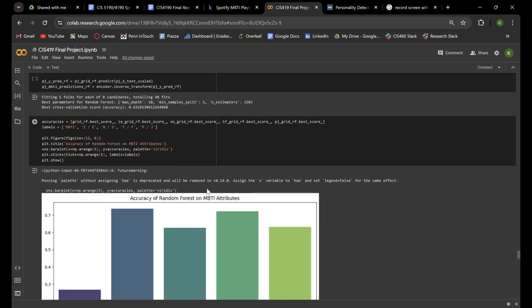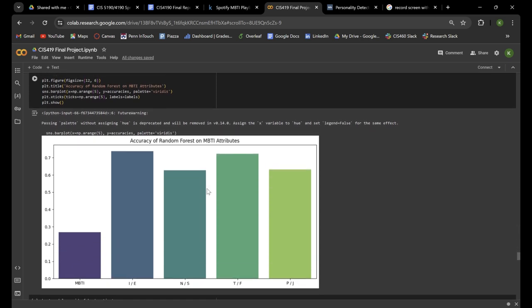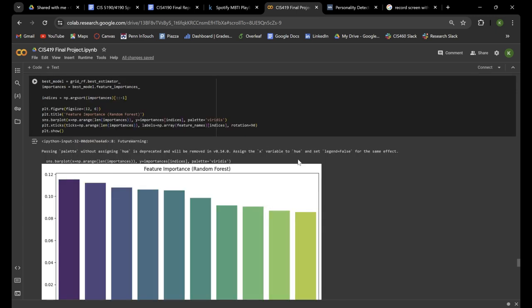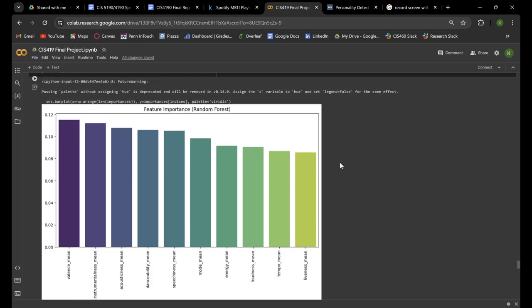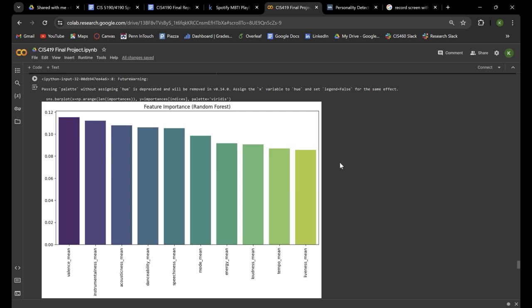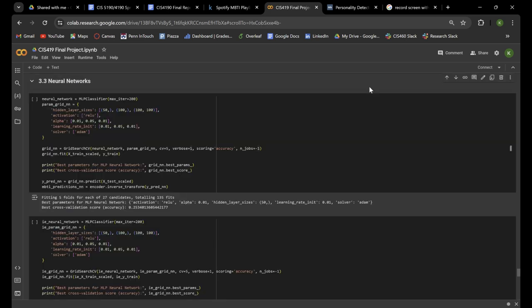And here, once again, you can see a plot finding the accuracy of random forest on all of our MBTI attributes. Additionally, we ran diagnostics finding out which features were most important. Here you can see a plot describing feature importance. You can see that features like valence or instrumentalness are more important in deciding what MBTI you are over features like tempo or liveliness. Now let's talk about the last machine learning model that we've decided to use, neural networks. For our project, we're using multi-layer perceptron classifiers.